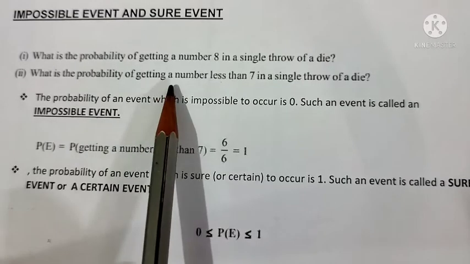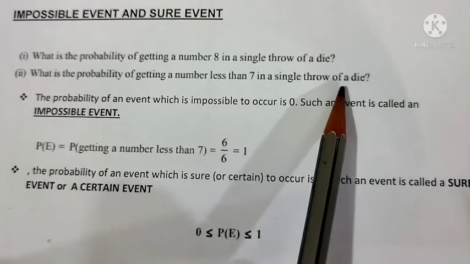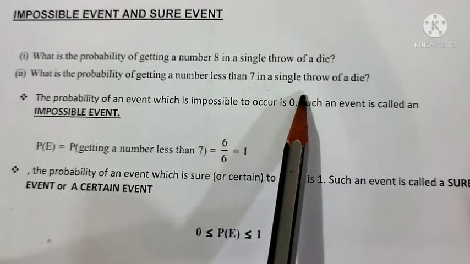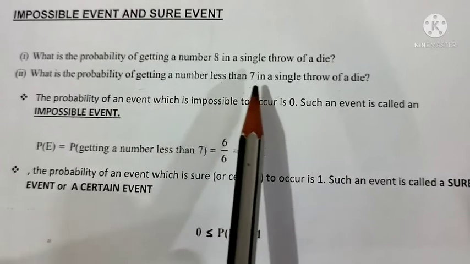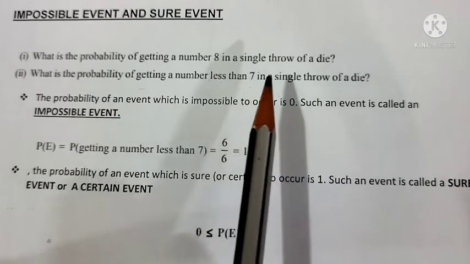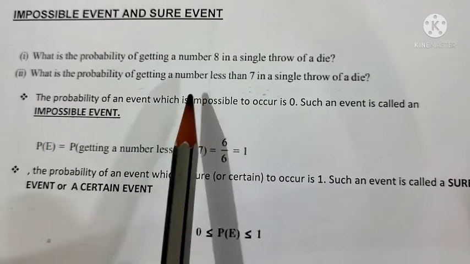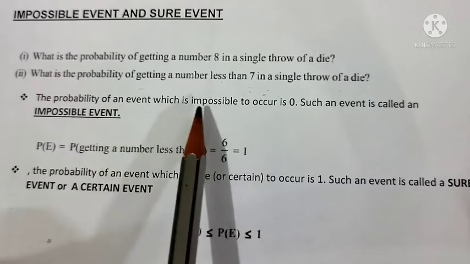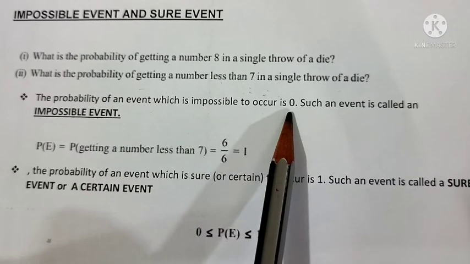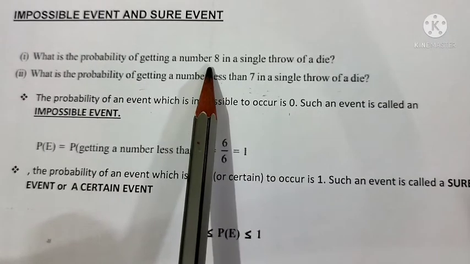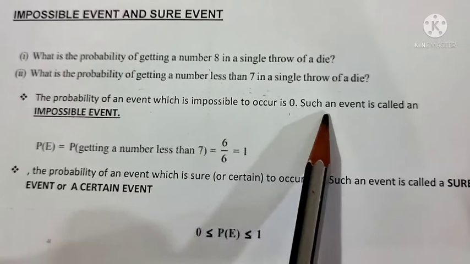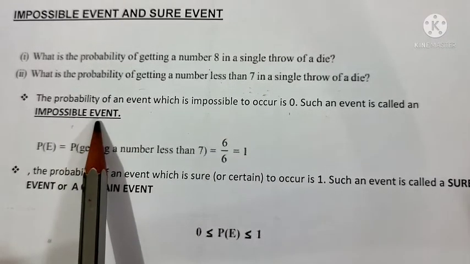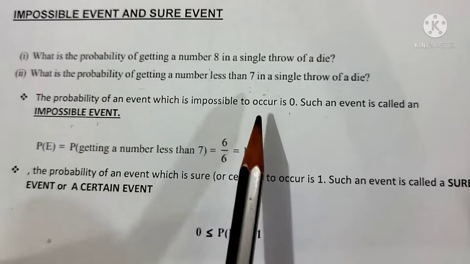Now what is the probability of getting a number less than 7 in a single throw of a die? All the numbers are less than 7: 1, 2, 3, 4, 5, 6. So all are possible outcomes, and all are favorable also. So how can we define this? The probability of an event which is impossible to occur is 0. That means getting an 8 from the die thrown. Such an event is called an impossible event. If it is an impossible event, then its probability is equal to 0.